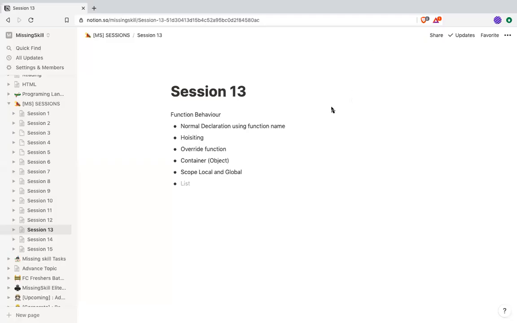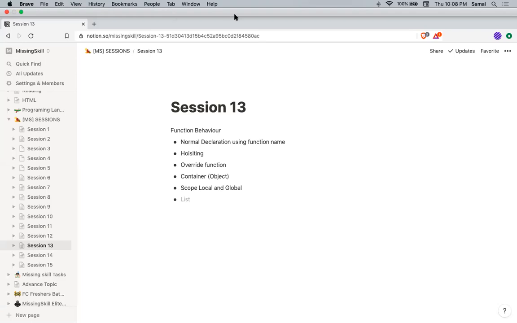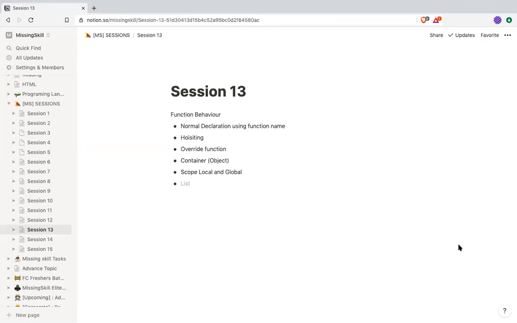All right. So what are the behaviors of functions in JavaScript? Hoisted. Override. There's a container. Scope, local and global. Okay. Object. It always returns a reference. Okay. It is also an object. Already covered. Somebody already said.